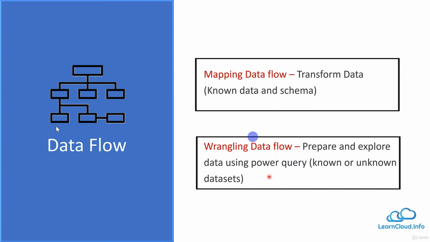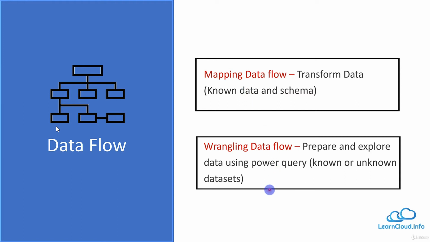Actually, it is also true that mapping data flow and wrangling data flow overlap each other in terms of capabilities. There are transformations of data, there are activities you can do in the mapping and in the wrangling also. But as I said, when we are more focused on the flow, identifying the source and the sink and all that, we generally talk about the mapping.